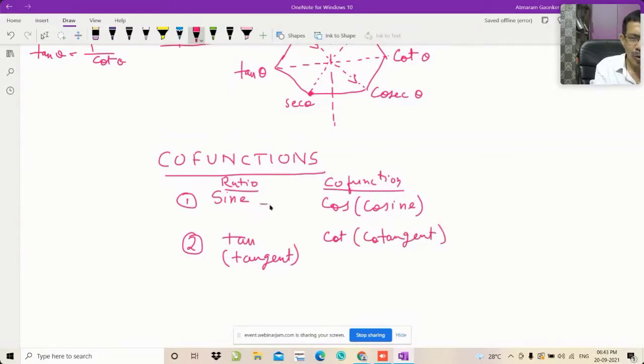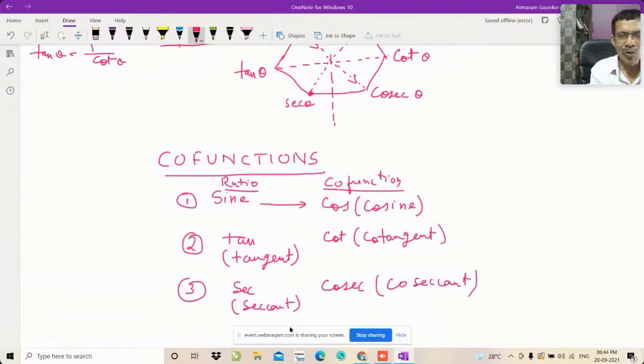So the co-function of sine is cos, the co-function of tan is cot, and the third thing is sec, and sec is called secant in full form, and the co-function of sec is cosec, and its full form is cosecant.